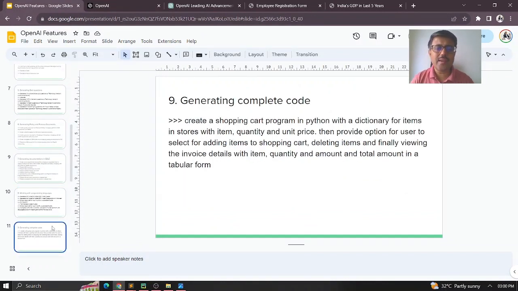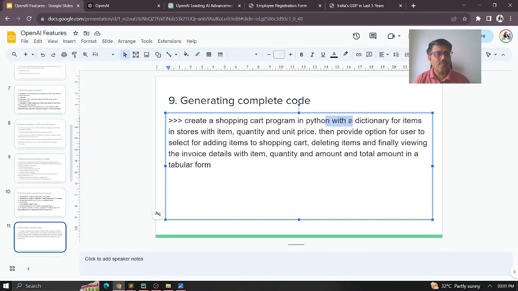Suppose I have a requirement: I need to create complete backend code in Python. Okay, I'll give you an example here. Create a shopping cart program in Python with a dictionary for items in the store with item quantity and unit price. That's what items are in the store, I'm putting it here. Then provide an option for the user to select items to add to the shopping cart, and also an option for deleting items. And finally, viewing the invoice details with the item, quantity, and amount. That's what I wanted to see, the invoice finally.